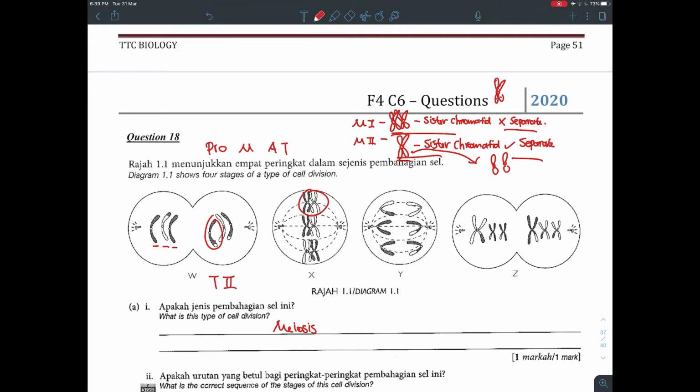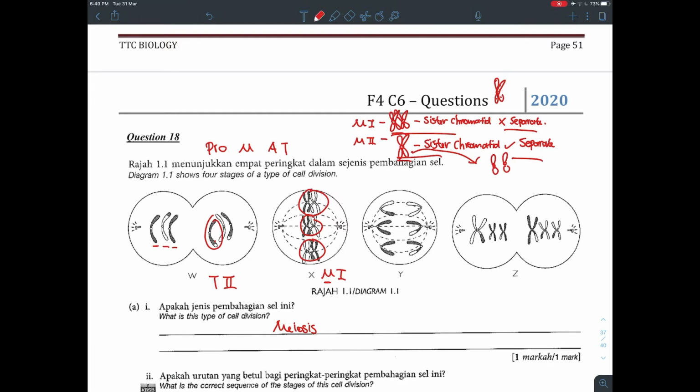So that's definitely telophase 2. So this one, I see bivalent. I see them crossing over. I mean, crossing over already done. So this is definitely metaphase 1. Okay, so when they align at equatorial, I know it's metaphase.